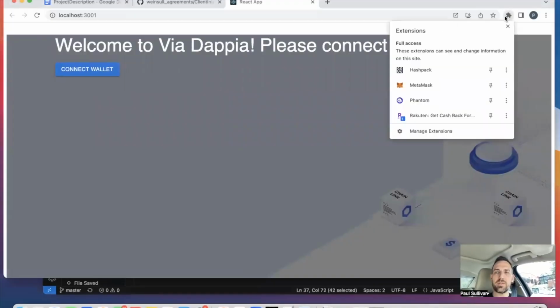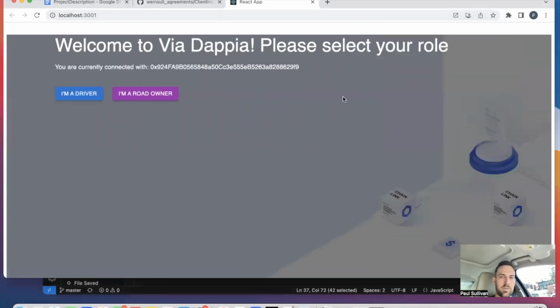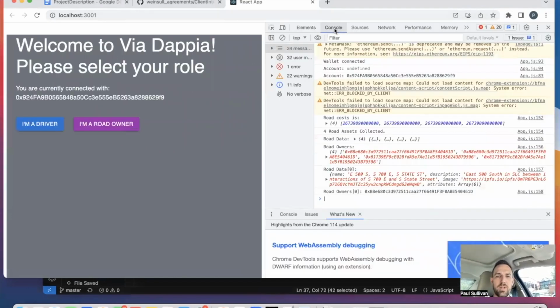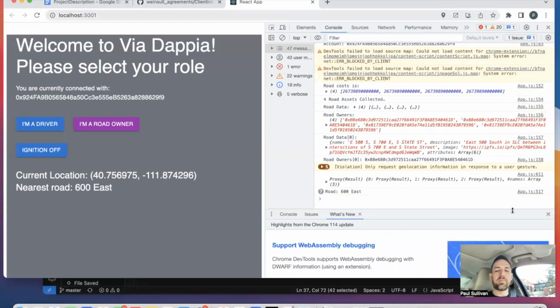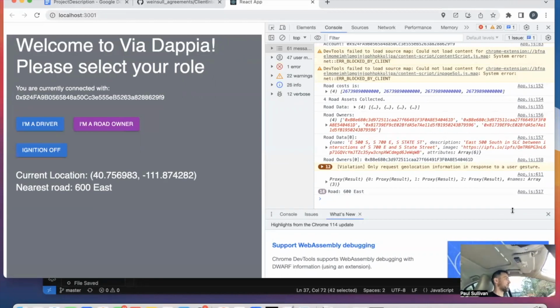All right, we are in Salt Lake City, right by Trolley Square. The first thing I'm going to do is connect my wallet. Let's see what's going on in the back end. All right, we've queried all of the road information, all of the roads that are owned. It's like I'm starting my car up, I'm about to go on a trip. This application is going to track me along the way. As I turn onto one of these owned roads, we're going to see it start recording a path, and then the blockchain will handle all of the payments.